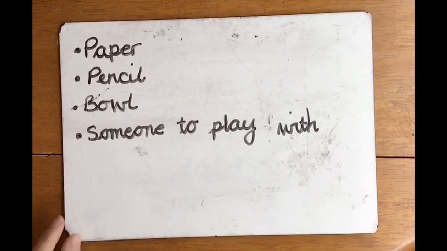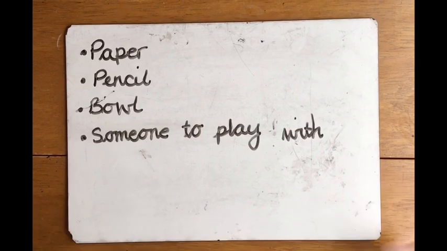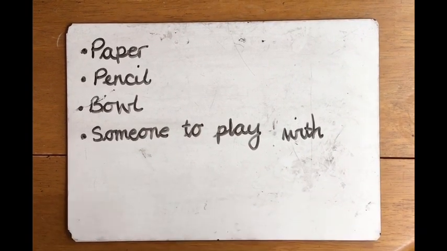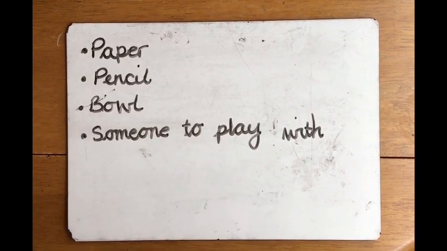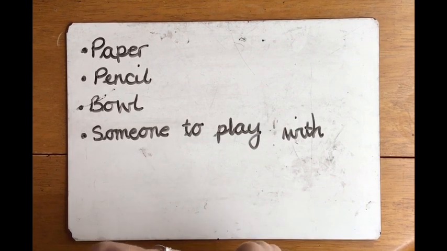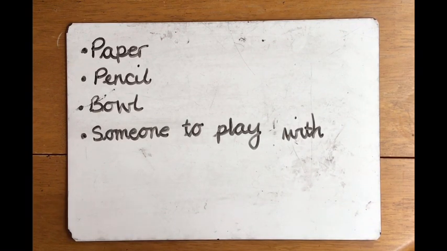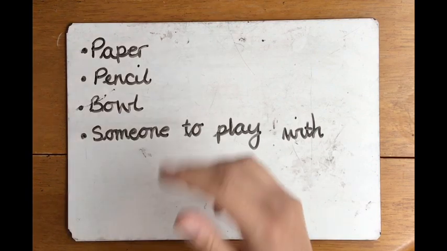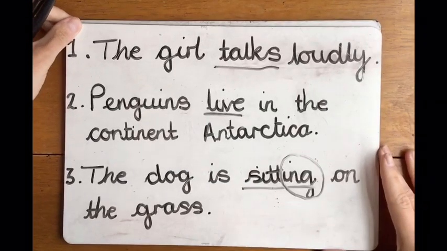Okay, so what Mrs. Elliott and I did, if you weren't sure, was Mrs. Elliott would pick a piece of paper and it would have the name of a verb on, and Mrs. Elliott would then act the verb. And I had to guess with you what that verb was. Now, if you do finish that game and you want another challenge, I would love to see you putting those verbs into sentences, just like I did here.